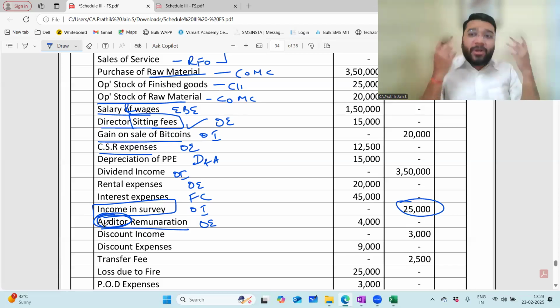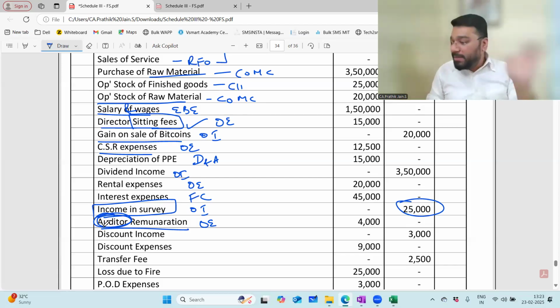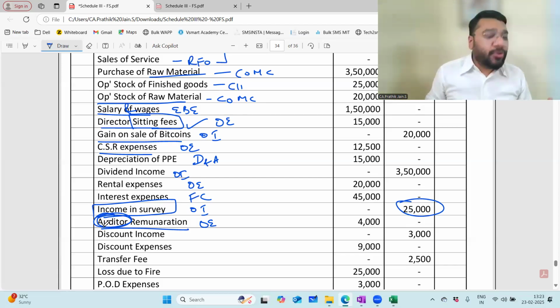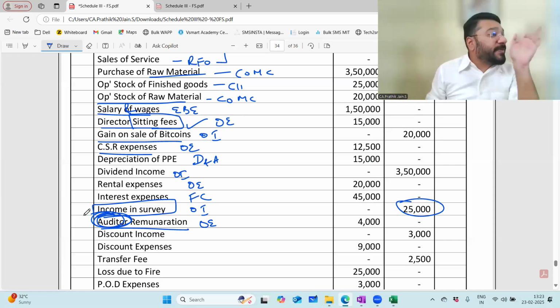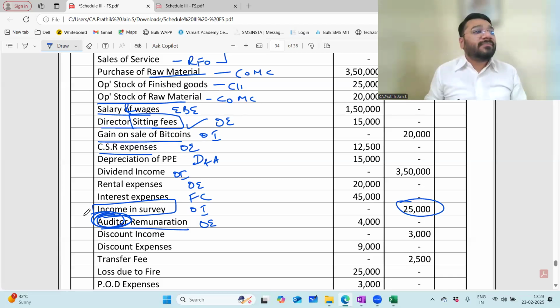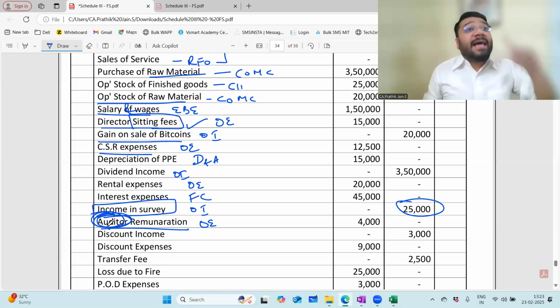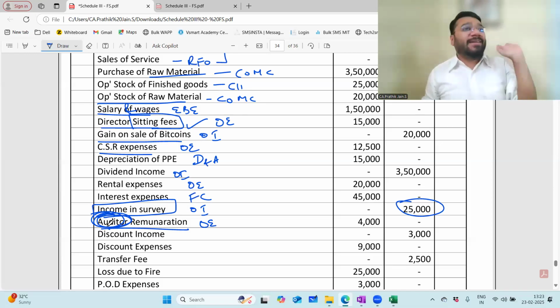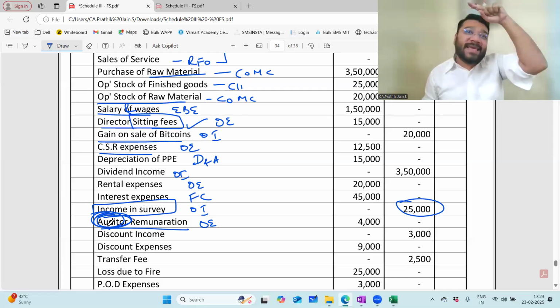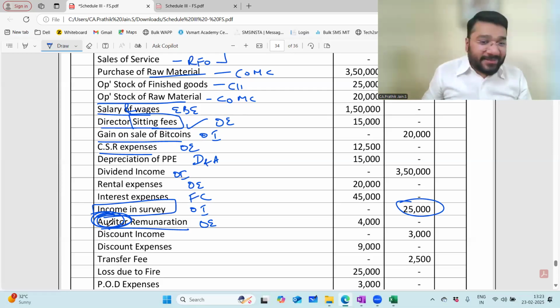Correct? There are some people who cannot have a COP. You can still be a CA. You can be a member, but you cannot have a COP. So auditor means the person who signs the financial statement, which means he's a COP holder. Now, the salary that you pay to a CA employee: he will not be called an auditor. He'll be called only an employee. So the salary you pay to the CA employee will go to your employee benefit expenses.